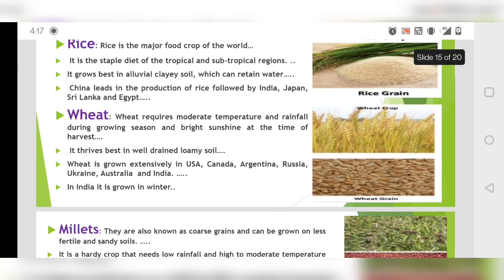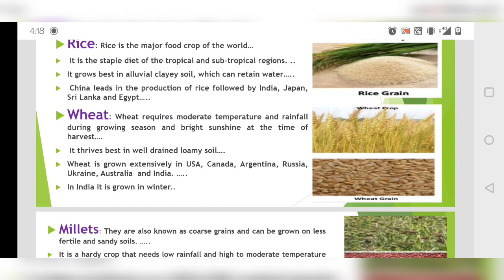Okay, now wheat requires moderate temperature, moderate rainfall during the growing season, and bright sunshine at the time of harvest. If you have learned science properly, these things have already come up, right? Rice is a kharif crop, and wheat is a rabi crop. So it is grown in winter time where there's a lot of sunshine, right? So at that time it is being harvested. It thrives best in well drained loamy soil. So it requires loamy soil which has more permeability, which absorbs water inside, which can drain out water quickly.